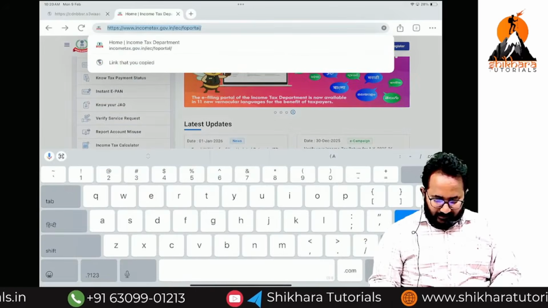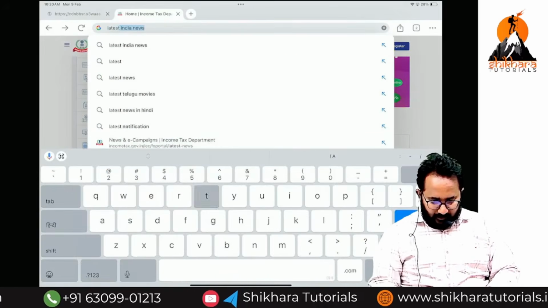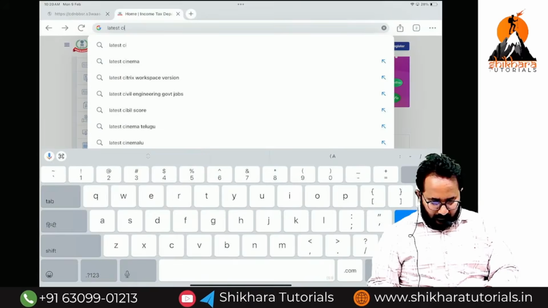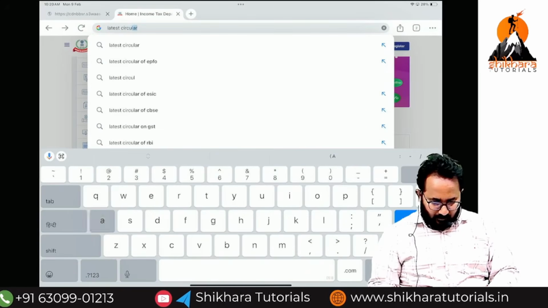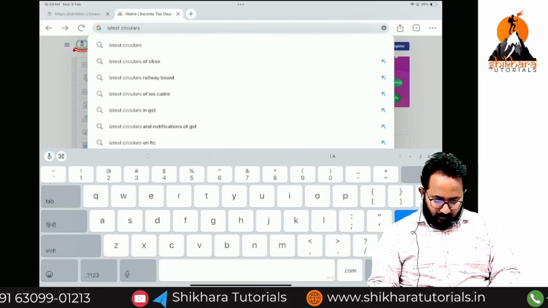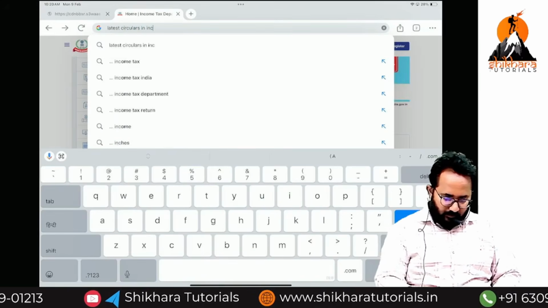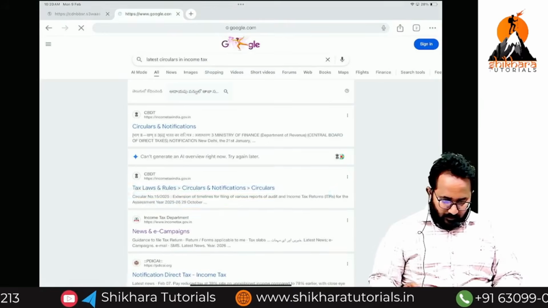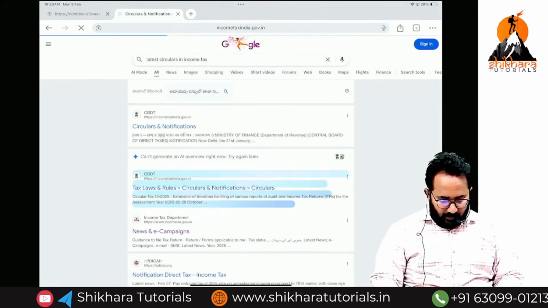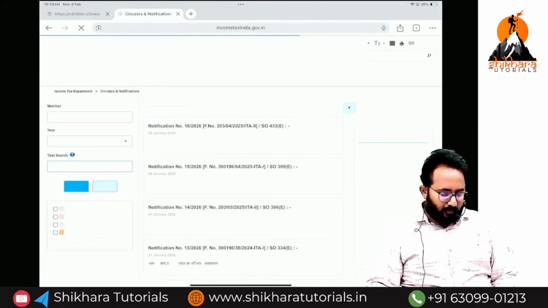Simply search for the latest circulars separately on the incometaxindia.gov.in website.